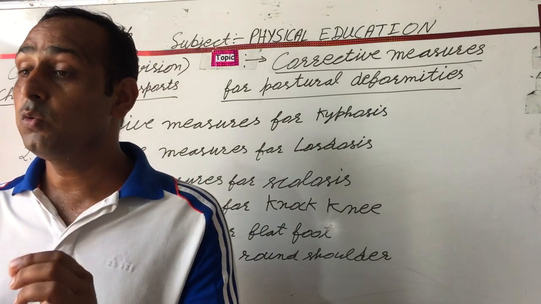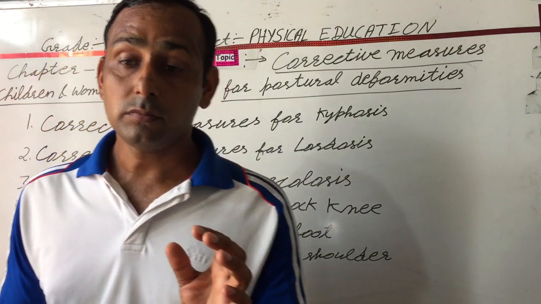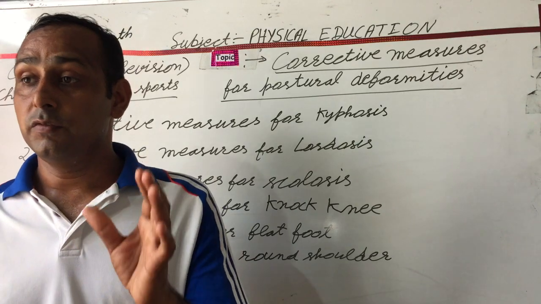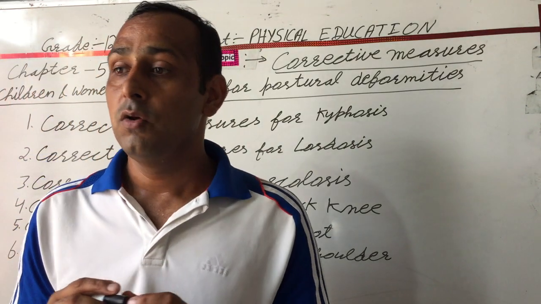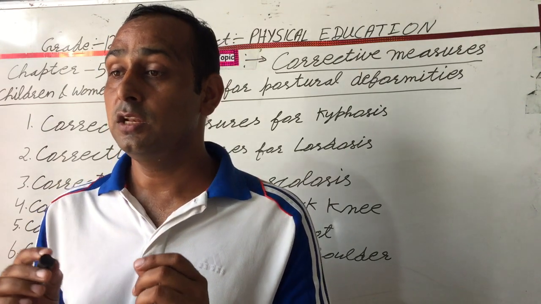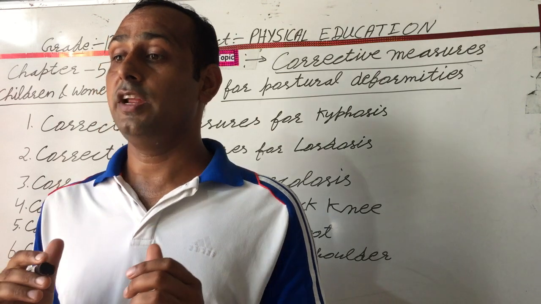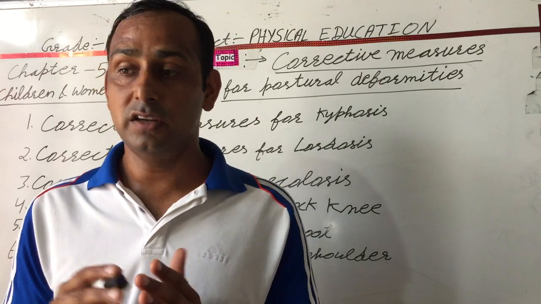For an equal number of times. This is especially the corrective measure for round shoulder. Next is to hold the horizontal bar for some time. Next is to keep your chin upward, head straight and chest forward while standing, walking and sitting.